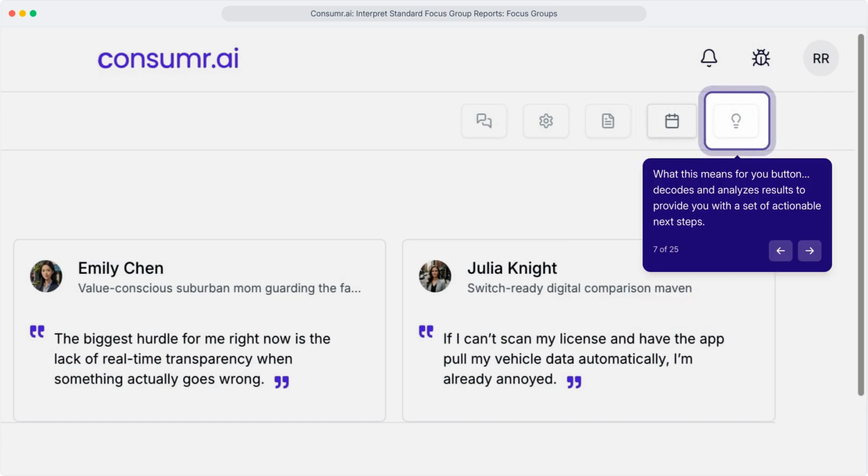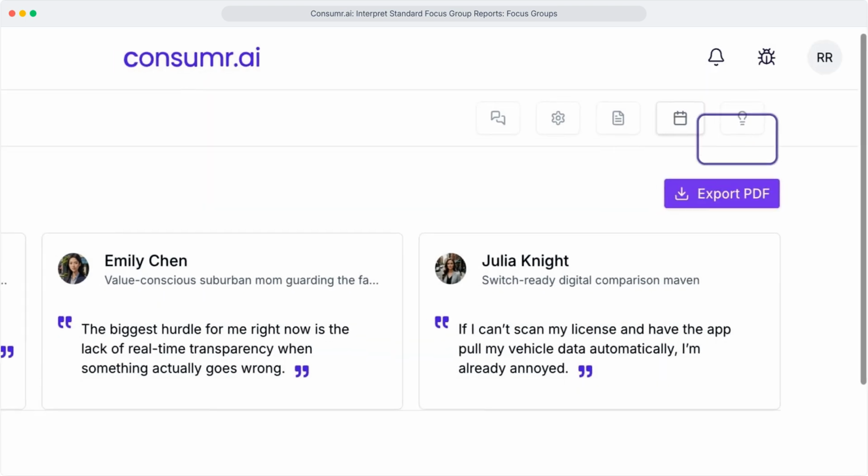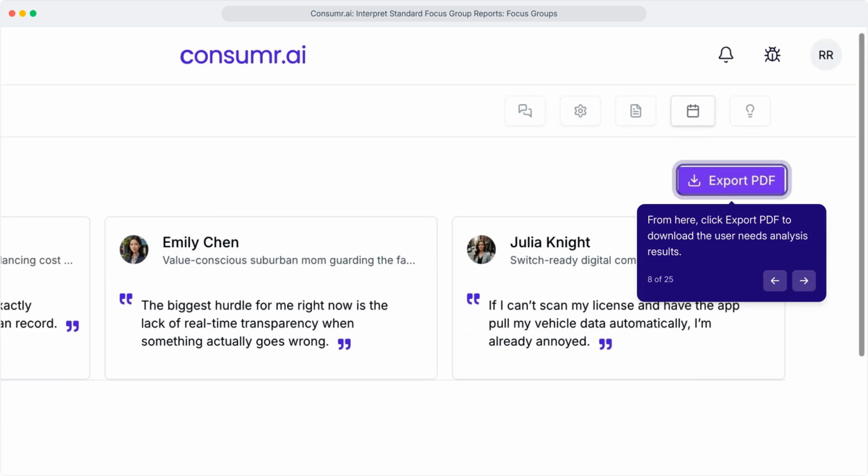Click What This Means for You for actionable next steps. The report doesn't just show you what consumers said, it tells you exactly what to do about it. Click Export PDF to download the full analysis. Ready for stakeholder reviews, board presentations, or archiving in your research library.